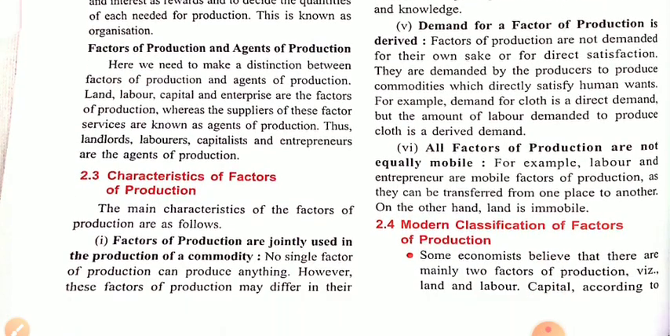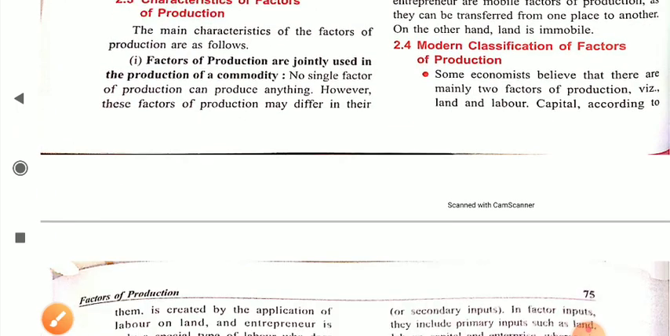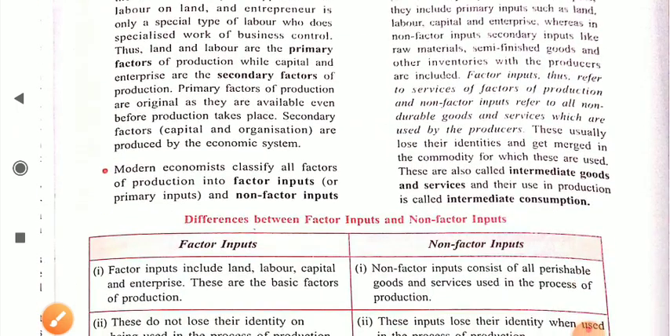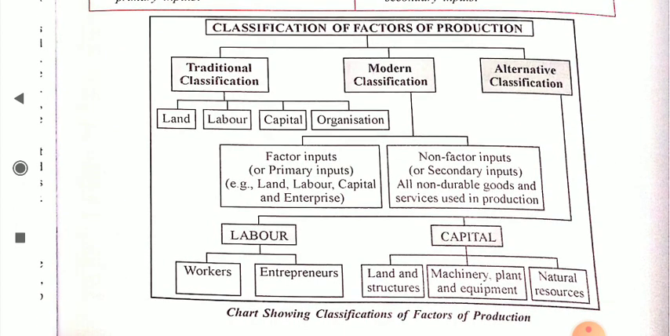Next part is characteristics of factors of production. There is no need to do this particular part, this is not in your syllabus. Next point is the modern classification of factors of production. Dear student, it is one of the important points that you have to understand, the classification in the modern form.